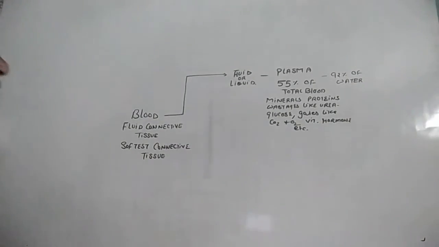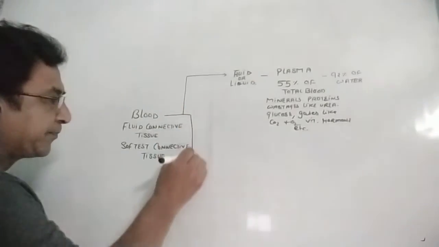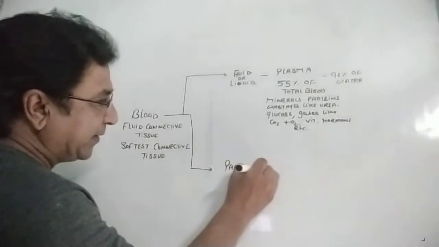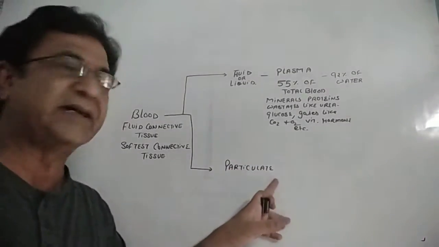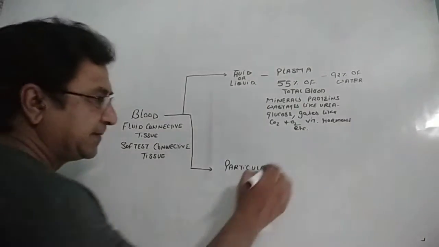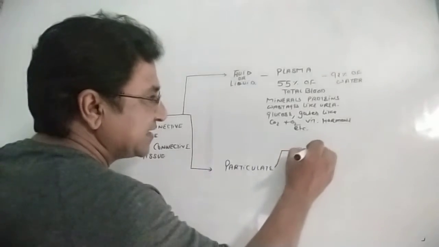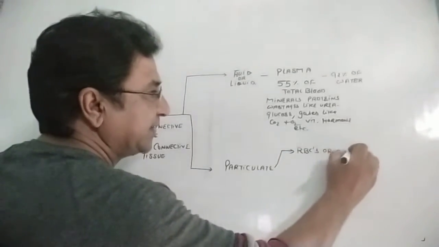Correct? Plasma is one part of the blood. The second part is the particulate part. Particulate means made up of particles, and there can be three kinds of particles. The first one, already you have studied RBCs, but you have to remember its biological name, that is erythrocyte.